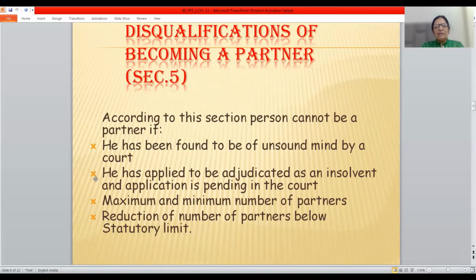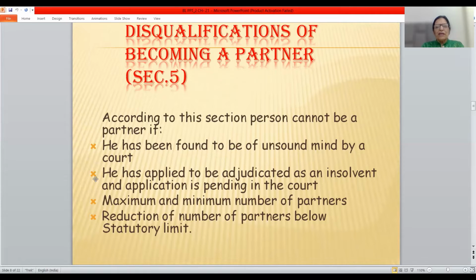Then what is the maximum and minimum number of partners? Now, as far as minimum number is concerned, the LLP Act 2008 has laid down there should be two partners. But the LLP Act 2008 is silent about the maximum number of partners.